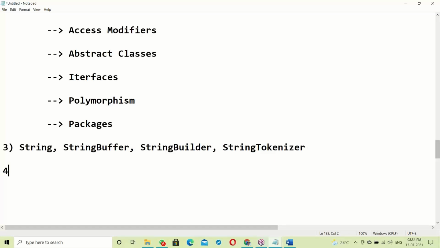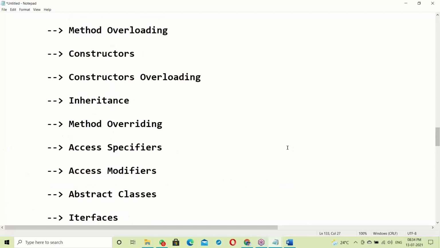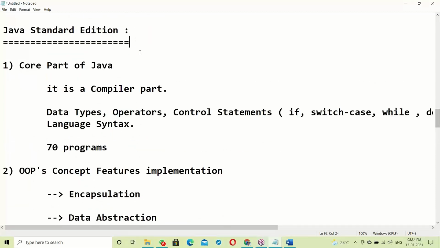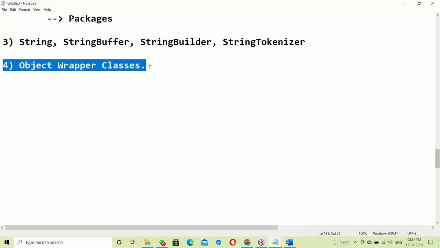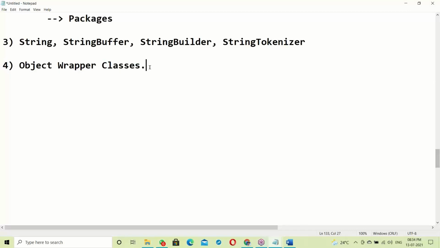After this, next is object wrapper classes. These are all part of Java SE, and our syllabus is SE. So what is the purpose of wrapper classes? To make everything an object in Java.